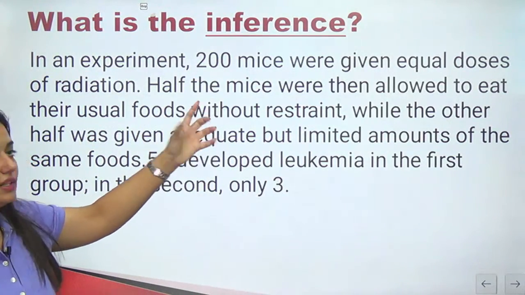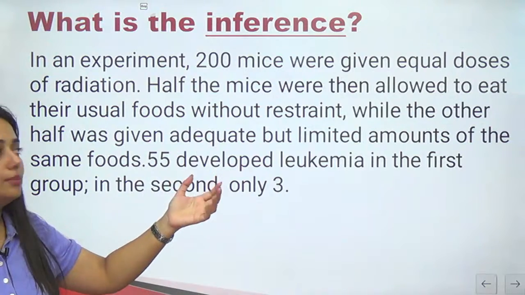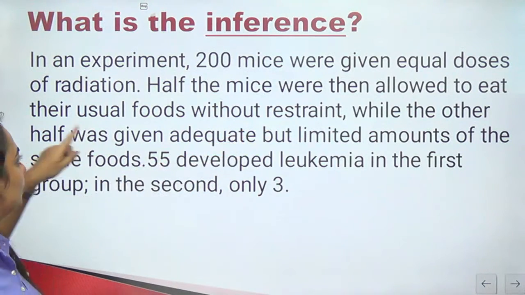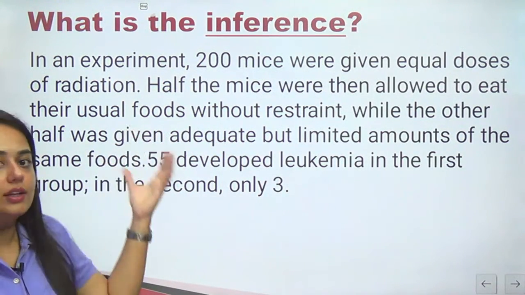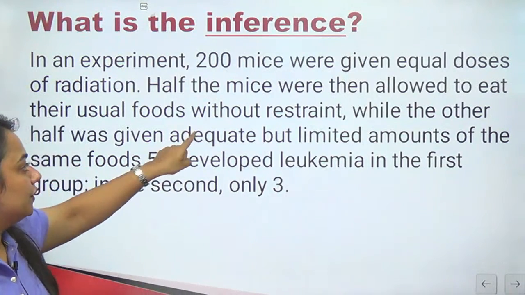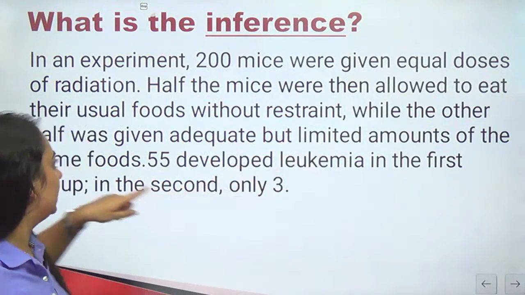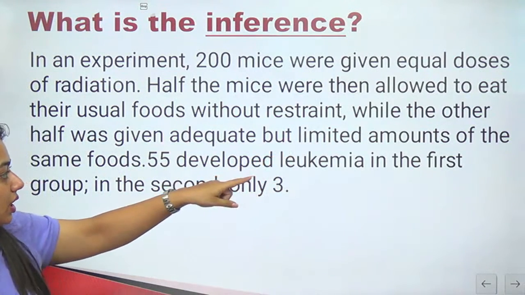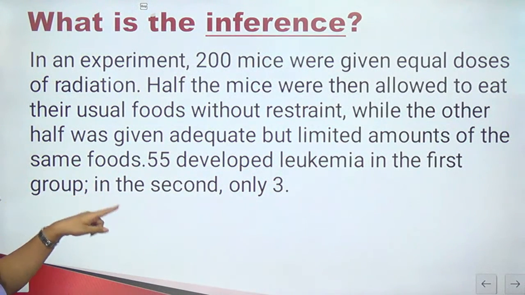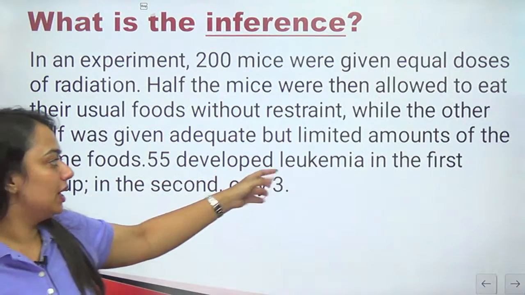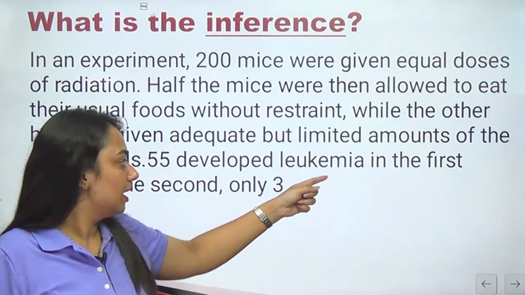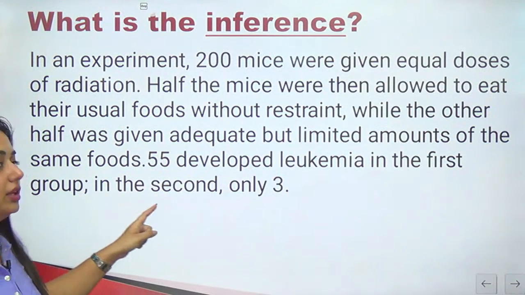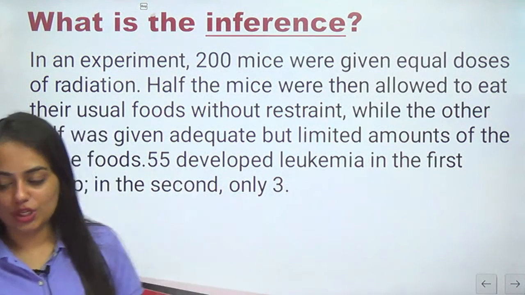Half the mice, around 100, were then allowed to eat their usual foods without restraint, while the other half was given adequate but limited amounts of the same foods. 55 developed leukemia, which is blood cancer, in the first group, and in the second group only 3.